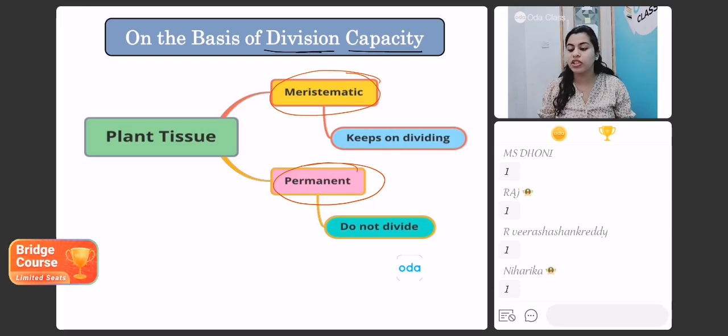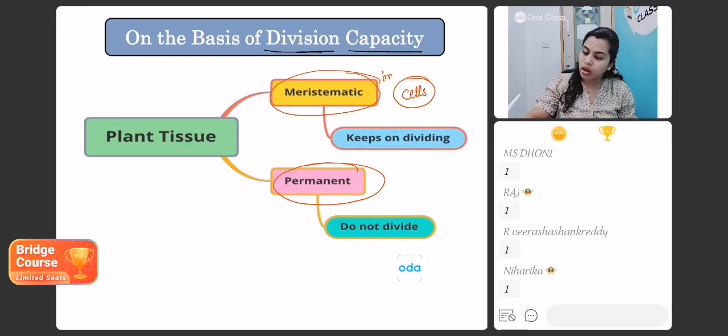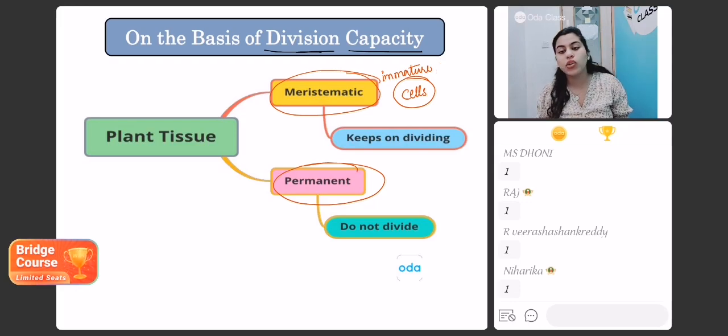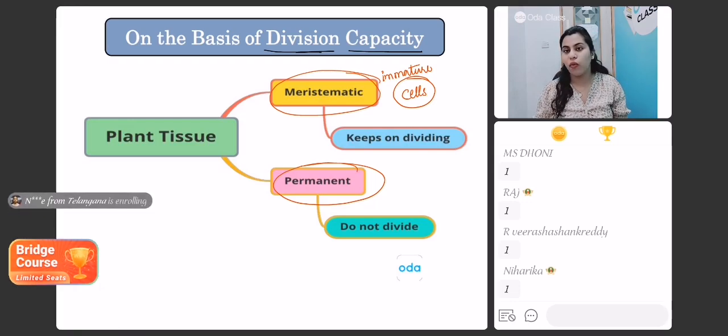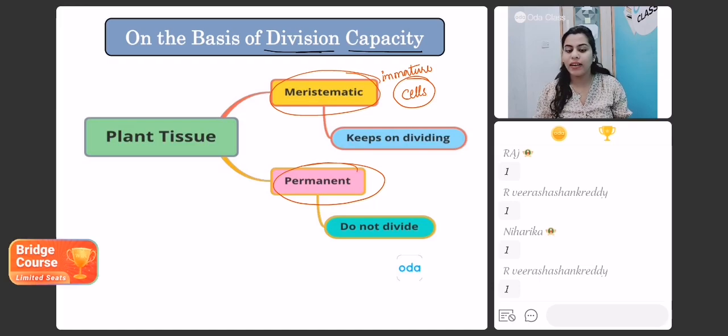So meristematic tissues are those tissues, students, which are made up of immature or undifferentiated cells. These cells have a thin cell wall, dense protoplasm, and a very definite large nucleus.